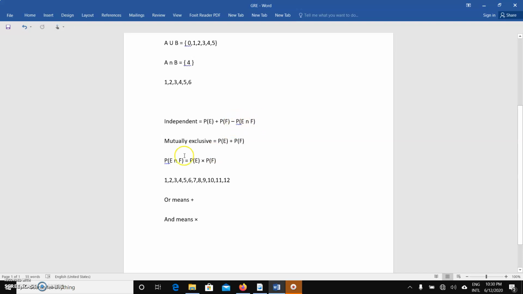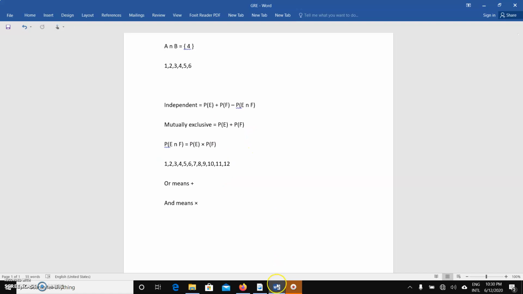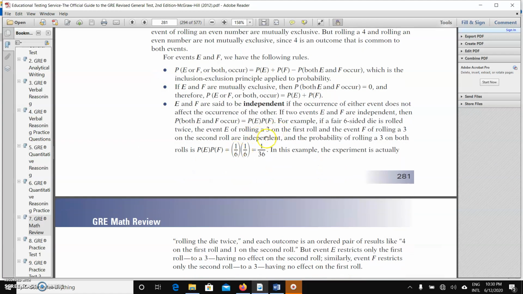Now, P(E intersect F) is the same as P(E) times P(F). So that's the formula. If they are mutually exclusive, it means P(E) plus P(F), simple, because this will be 0. That is the summary of what I did here. That's the message they are trying to pass across.